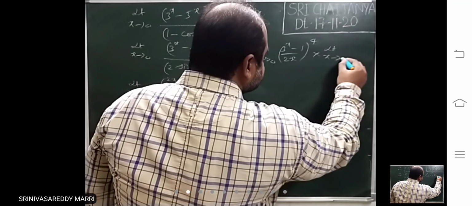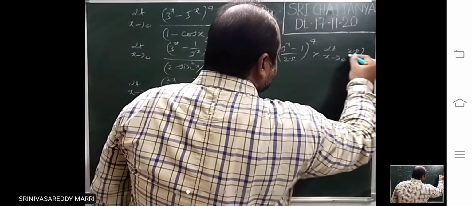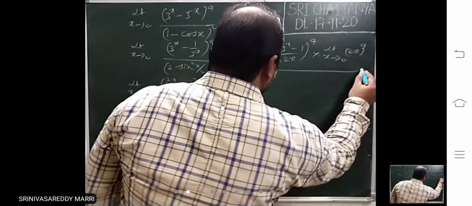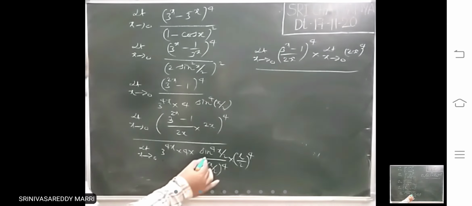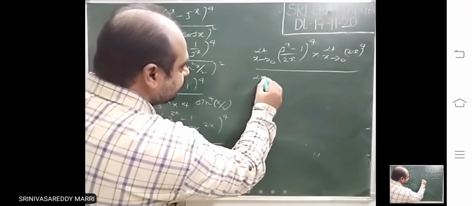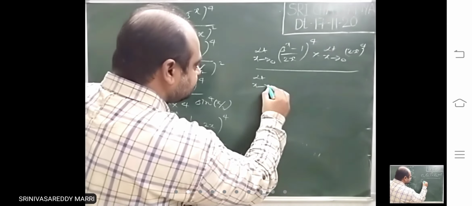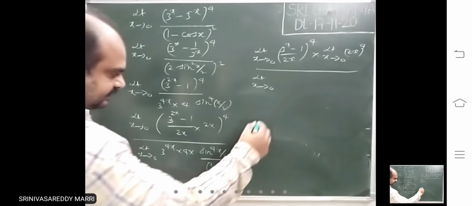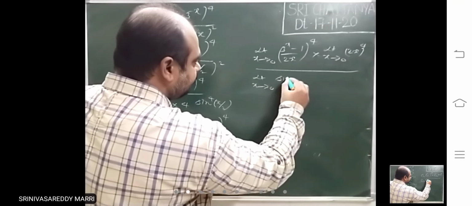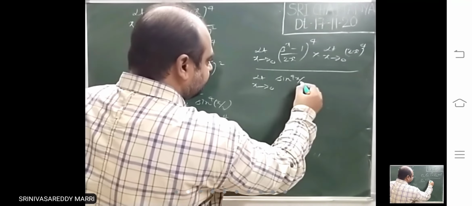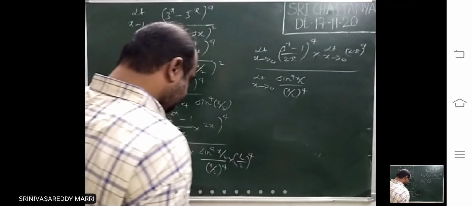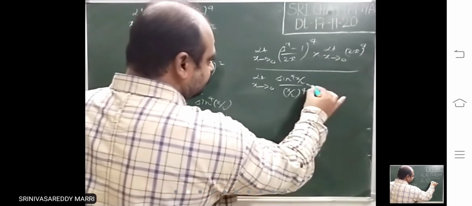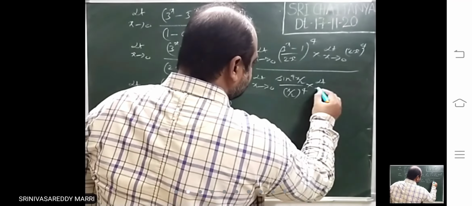The 2x to the power 4 I am writing separately. Here this I am writing, limit x tends to 0, sin^4(x/2) divided by (x/2) whole power 4 into the remaining